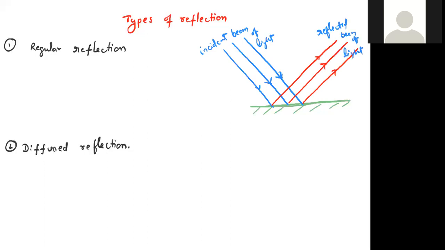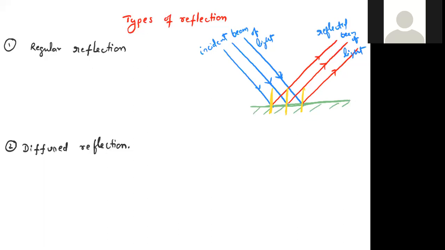Why did it happen? Very simple. Here all the normals are parallel. For a regular surface, all the normals are parallel. That's why if the incident beam is parallel, then the reflected beam is also parallel. Such reflection is known as regular reflection, or reflection from a smooth surface.